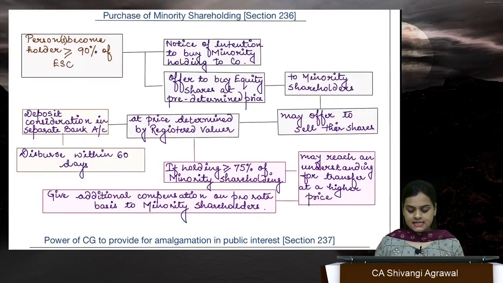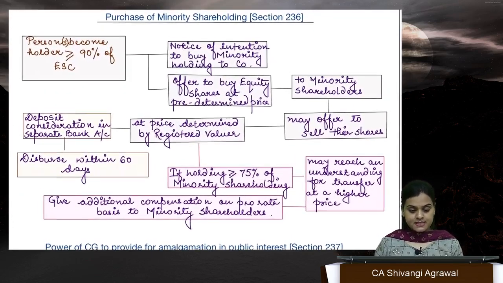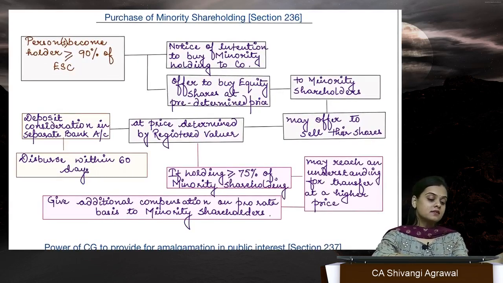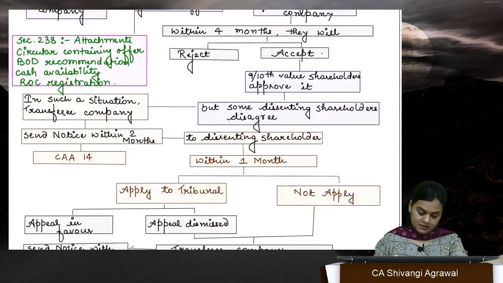Section 236 is quite close yet has a difference. What is the difference over here, ma'am? Before that, let me take you over here.